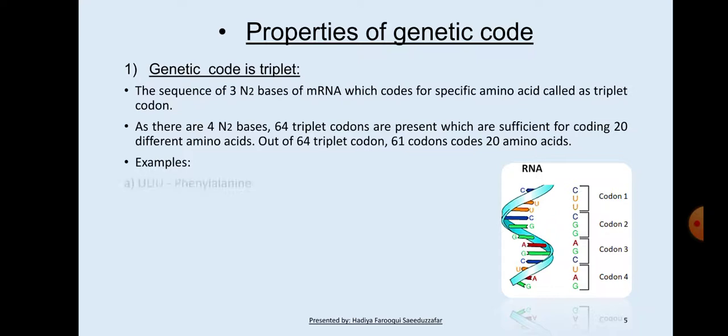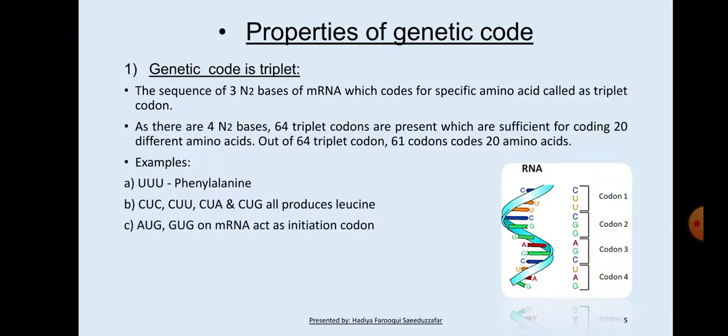For example, UUU codes for phenylalanine, and CUC, CUU, CUA and CUG all produce leucine. AUG and GUG on mRNA act as initiation codons, and UGA, UAG and UAA are non-coding, called termination codons.